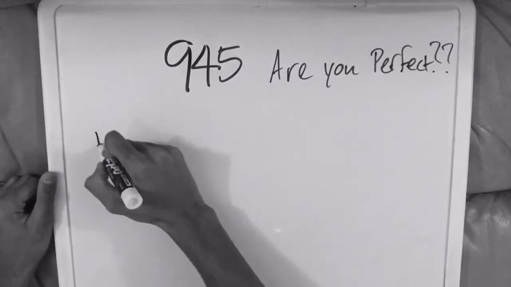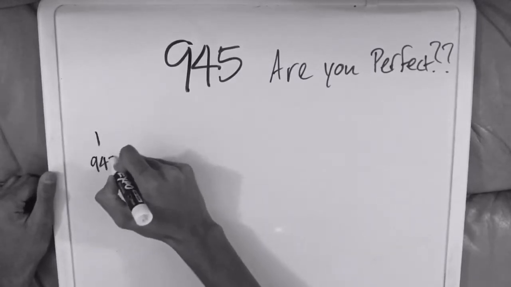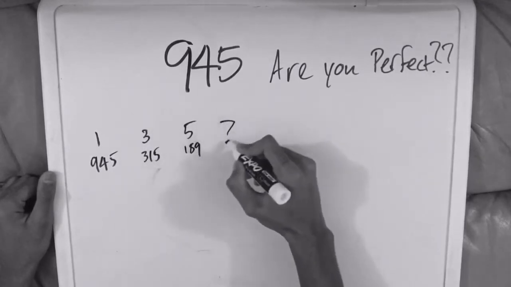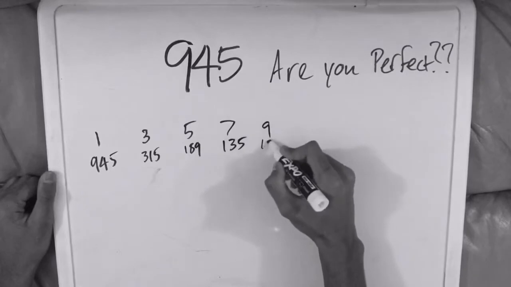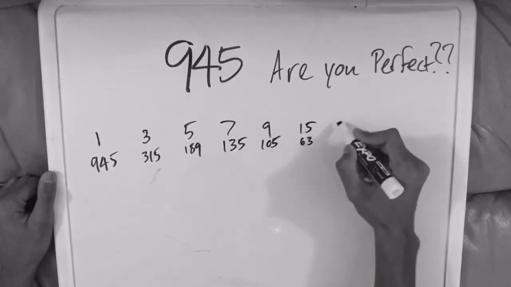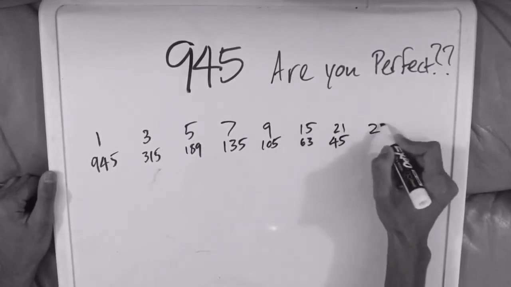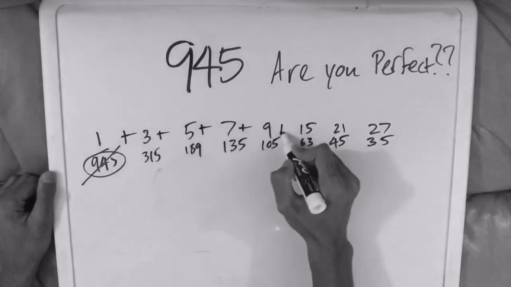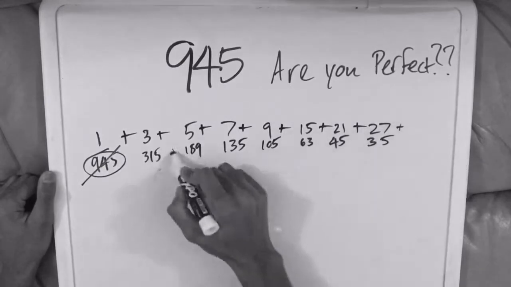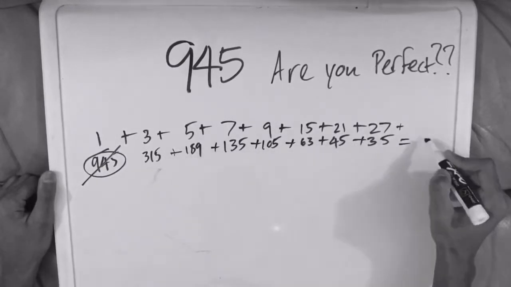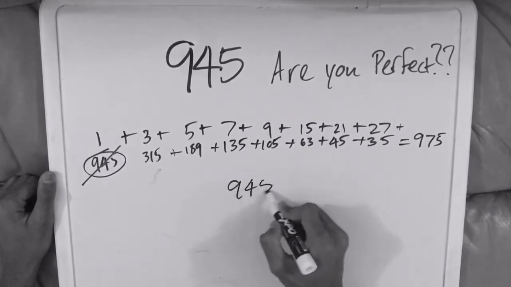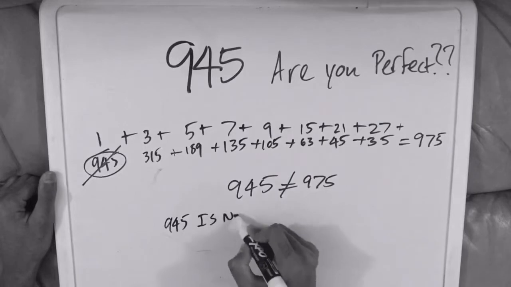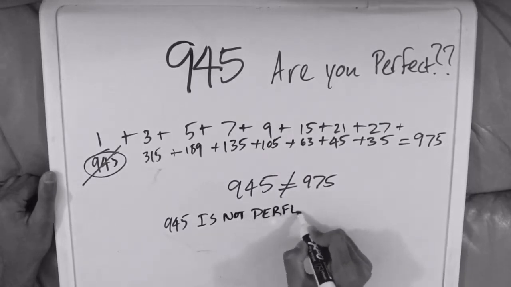Let's take a look at its factors. 1, 945. 3, 315. 5, 189. 7, 135. 9, 105. 15, 63. 21, 45. 27, 35. 945 does not count because when you're checking to see if a number is perfect, you do not count itself. All right, after adding these numbers up, you can see it's 975. Clearly, these two are not equal, and therefore 945 is not a perfect number.